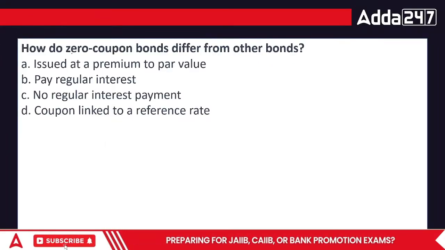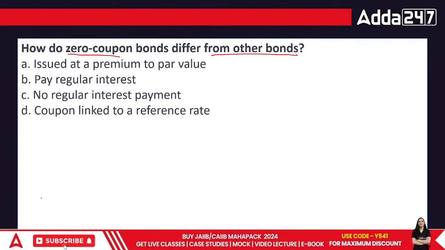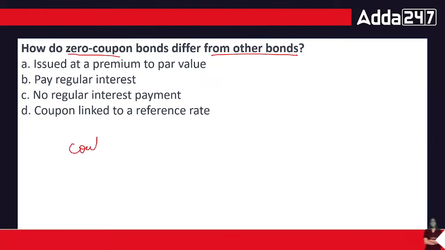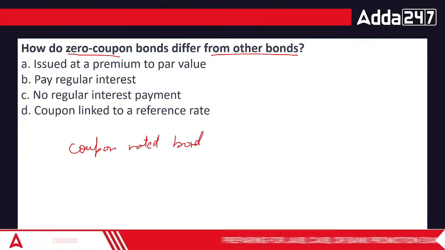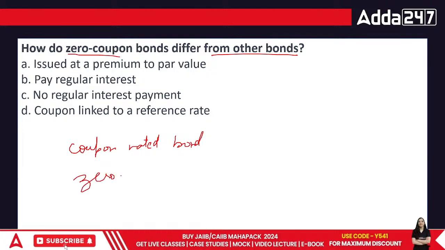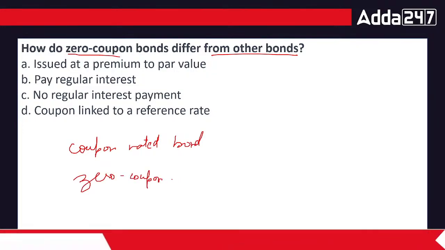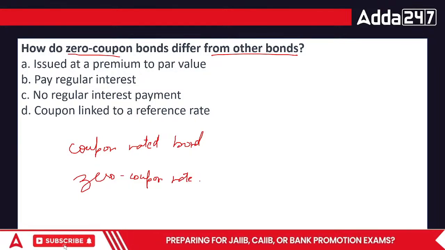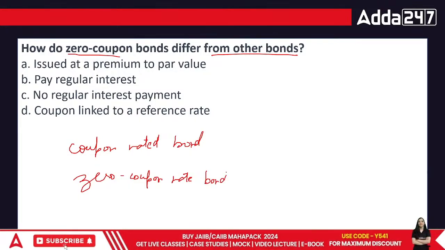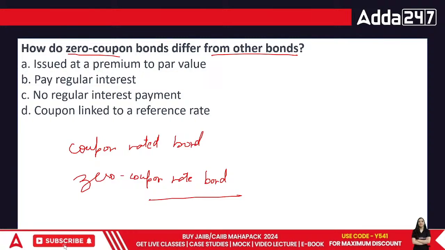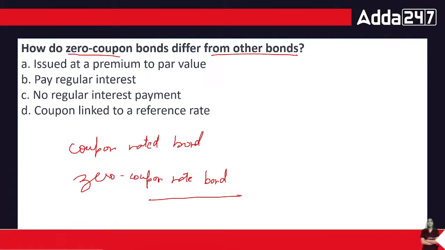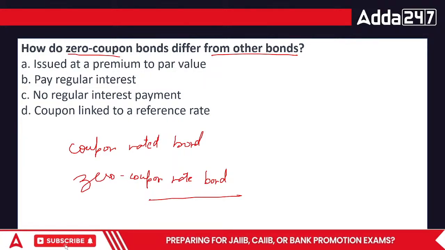Okay, how does a zero coupon bond differ from other bonds? See, there are different kinds of bonds, but let's talk about coupon rated bonds, and if they say zero coupon rated bonds, does this mean there is no interest? Obviously, this cannot happen. Why? Because if you give me 100 rupees and I give you back 100 rupees, what are you making out of it? Nothing. And if you're making nothing out of it, what's the benefit? I don't think there is any benefit of doing that particular transaction anymore.